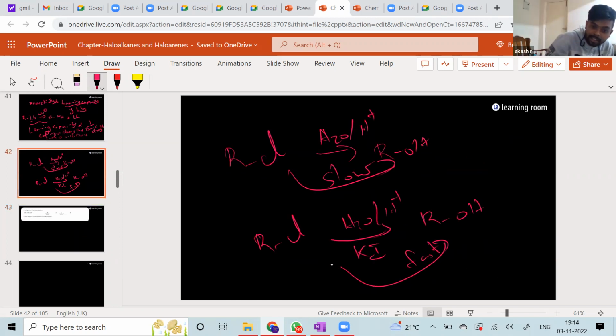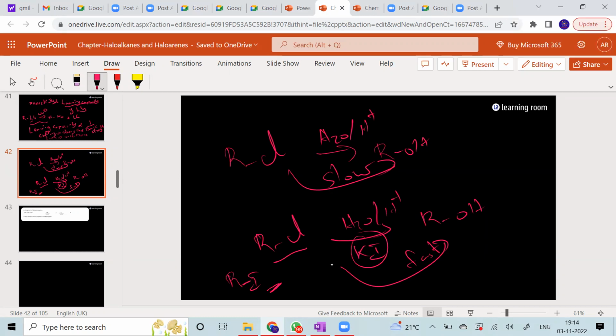Yes. So basically, the first step in this case is that you are going to form RI. This and this are going to react, and you are going to form RI. And now this reaction becomes very easy. Why does this reaction become very easy? Iodine is a better leaving group. Absolutely. Once you convert this into RI, I minus is a very good leaving group, then the hydrolysis becomes very easy. This is how you must write.